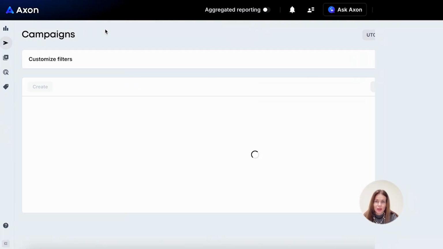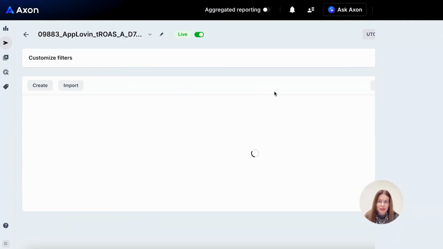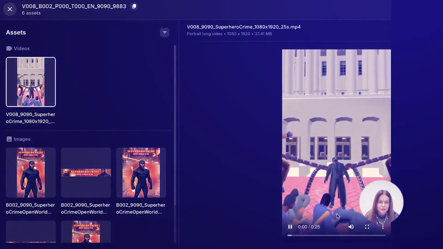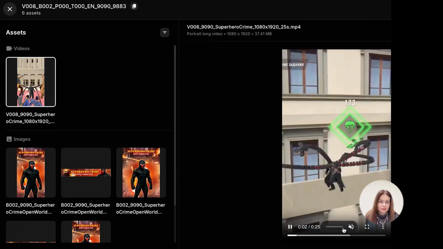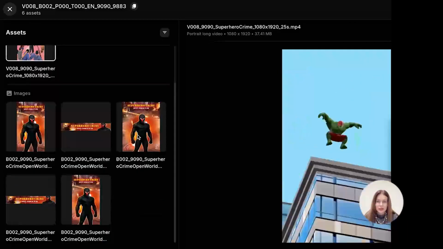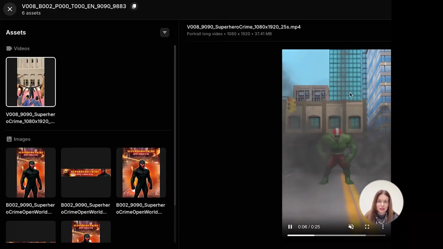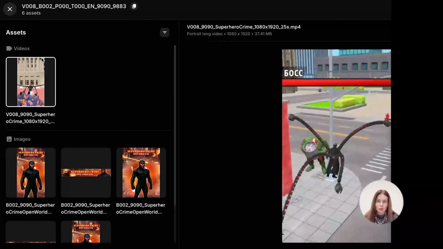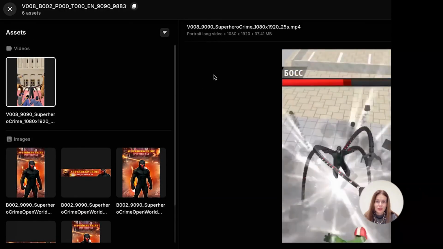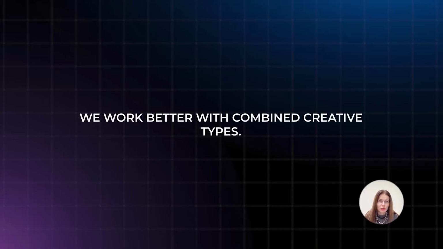Also, I want to go back now and show you the creatives. We can take a look at all of them right here in this section. Here are the creatives. There are static images and banners. They also updated the visual elements. But, as I mentioned before, utilizing a diverse mix of creatives tends to perform significantly better for us. You can add them, test them, and optimize them.